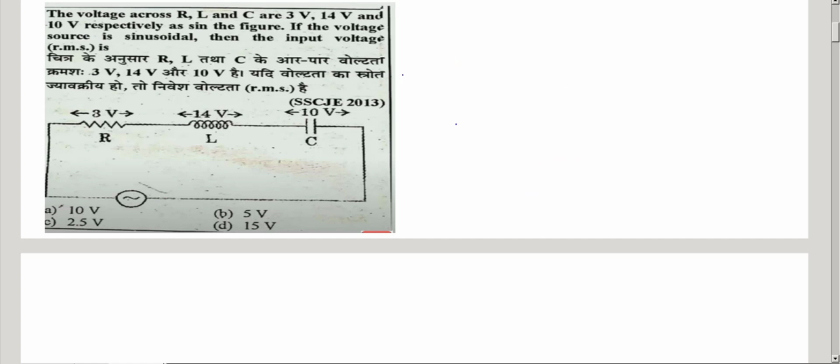The voltages across the resistance, inductance and capacitance are 3, 14 and 10 volts. The voltage source is sinusoidal, the input voltage will be? So here you can observe, the voltage across the resistance is 3 volts, across the inductance is 14 volts, across the capacitance is 10 volts. He asked for the total supply voltage.